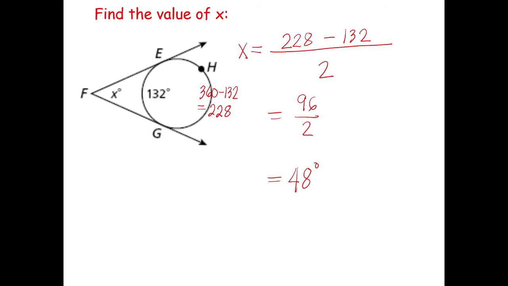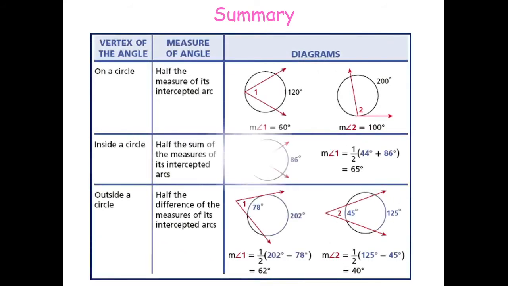Okay? Let's summarize first, then let's have a lot of examples now. So take note, if the vertex is on the circle, you simply take half of the intercepted arc. Look at the examples here. You simply take half of that, it's 60. You take half of this, it's 100. Okay? If the intersection is inside, you simply add the arcs. That's why 44 plus 68, then divide it by 2. That's why it's 65 here.